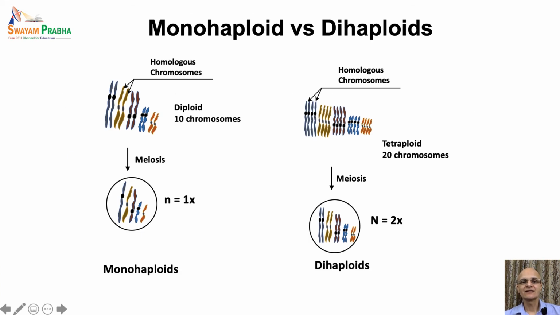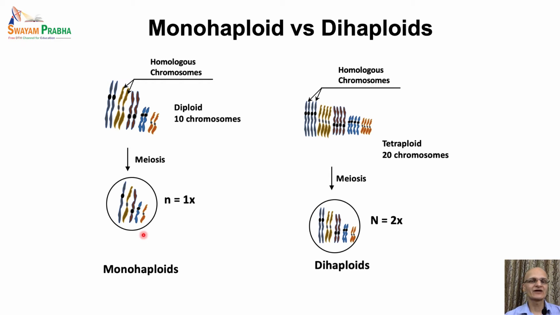Next is another pair of terms: monohaploids versus dihaploids. These terms are associated with the number of complete basic chromosome sets in the gametes of an individual, whereas monoploid is also a kind of haploid individual. In the case of diploid plants, where there are 2 sets of chromosomes, the gametes would have only 1 set of chromosomes, that is half the total number of chromosomes.